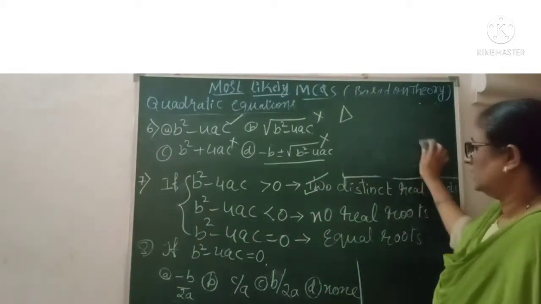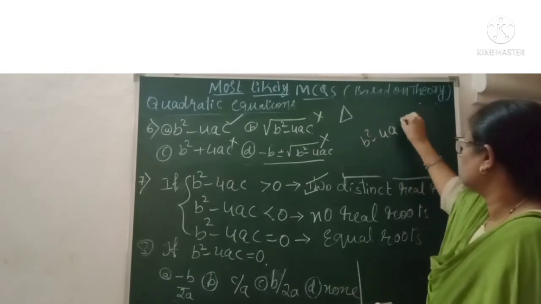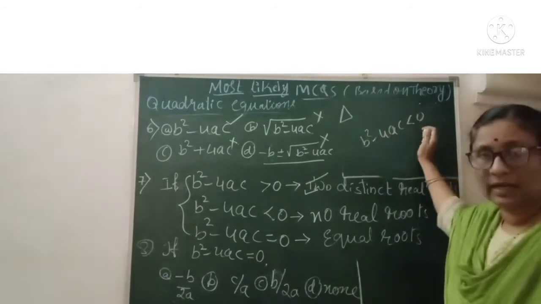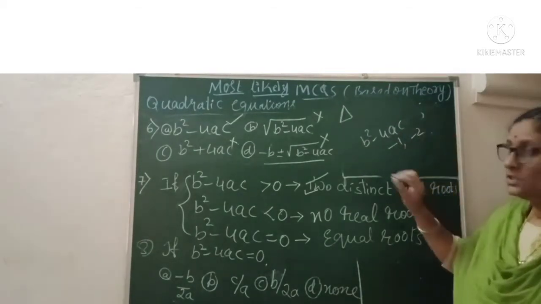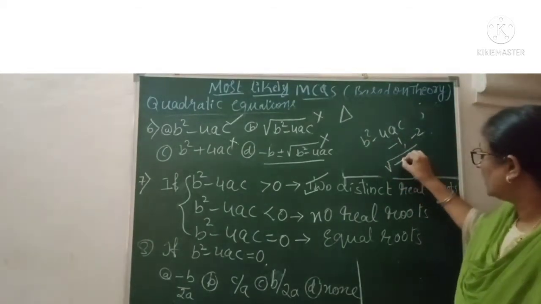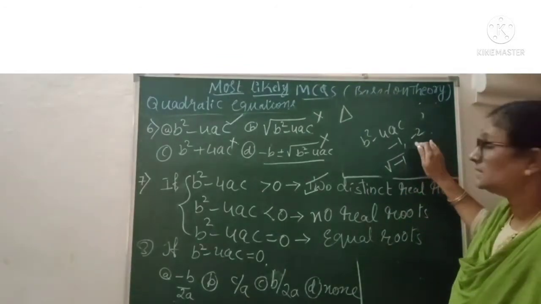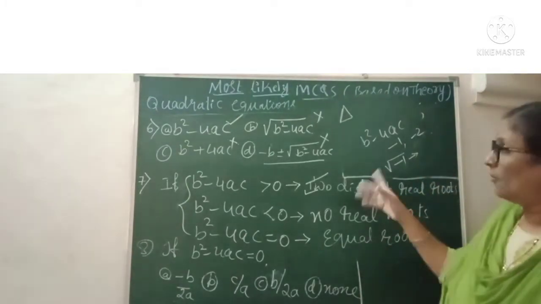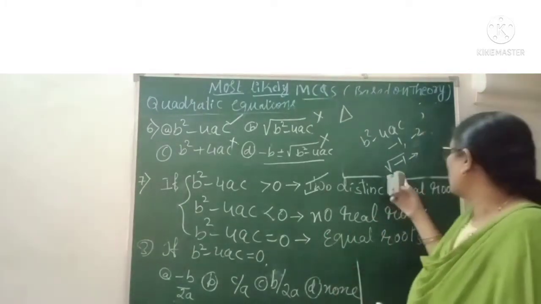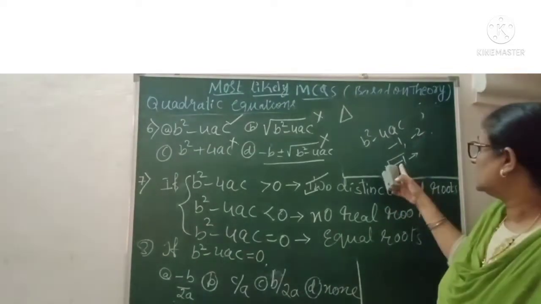I tell you, under root, b square minus 4ac is less than 0 means you will get negative numbers, right? Negative numbers means you get minus 1 and all that. So when you solve the equation under root, if you get negative numbers, they are not called real numbers. These are called imaginary numbers. As I told in my previous video about this type of numbers, these are called imaginary numbers which you are going to study in your higher classes. So this is the meaning of this one.